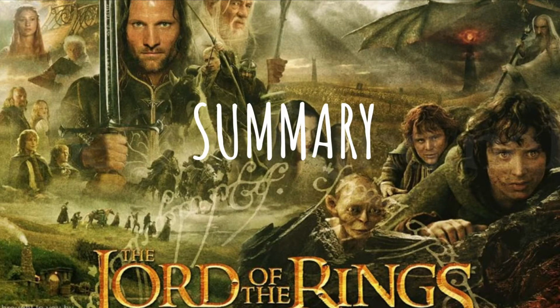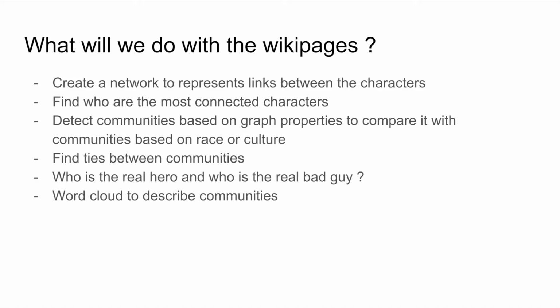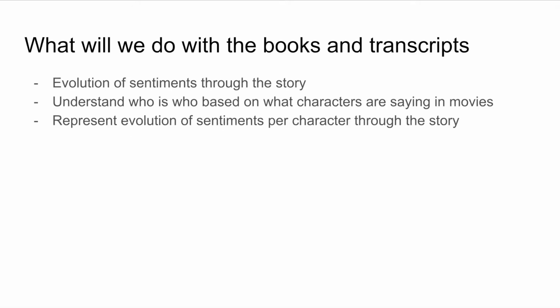So let's summarize. With the wiki pages, we are going to create a network to represent the links between the characters. We're going to find out who are the most connected characters. We're going to detect communities based on graph properties and compare them with communities based on race or culture. We want to find ties between the communities, find who the good heroes are and who the evil guy is, and create word clouds to describe the communities.